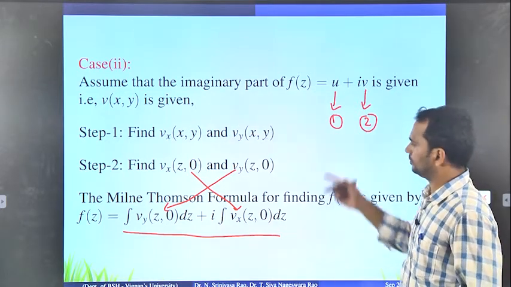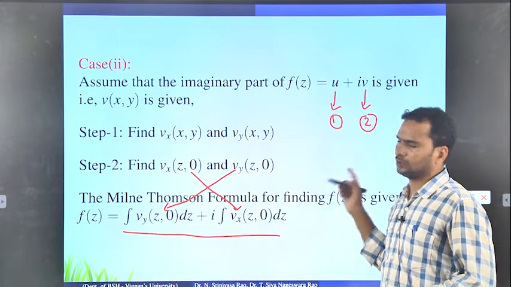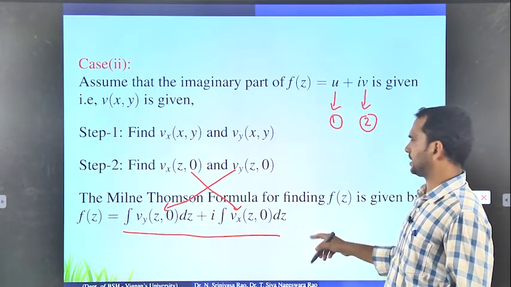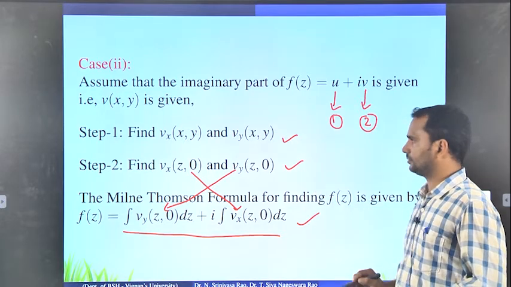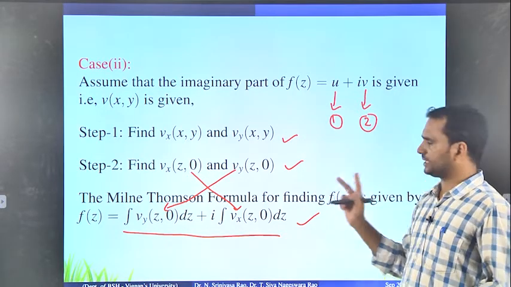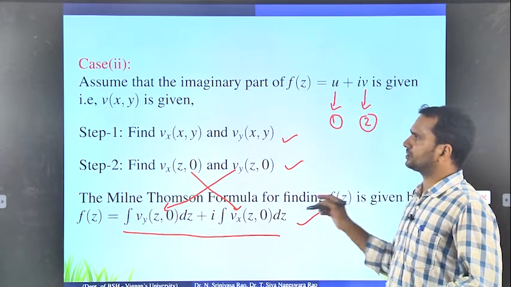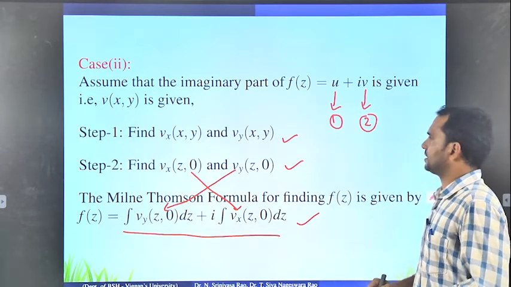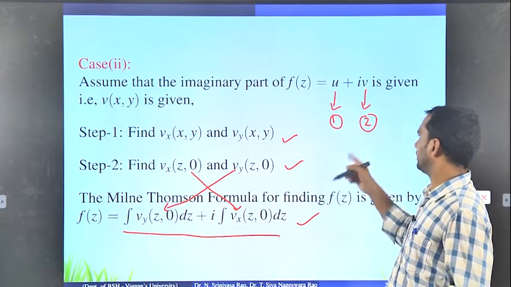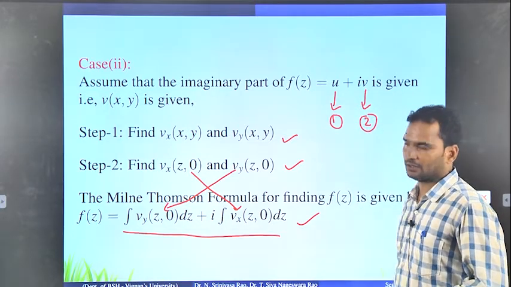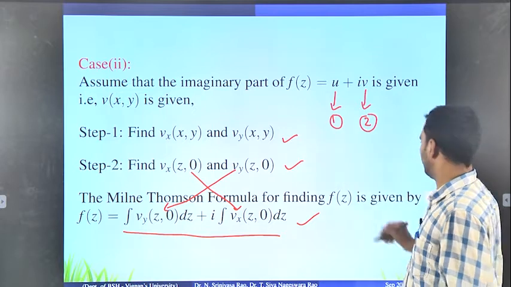You only have to remember these three steps: the first step, the second one, and the third one. If you remember those three, then we can easily construct analytic functions when u is given or v is given.